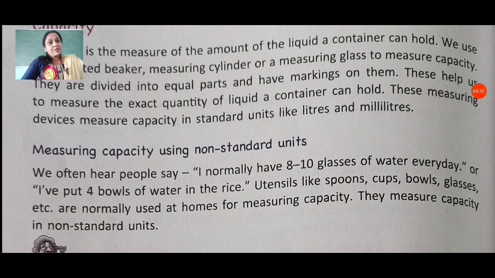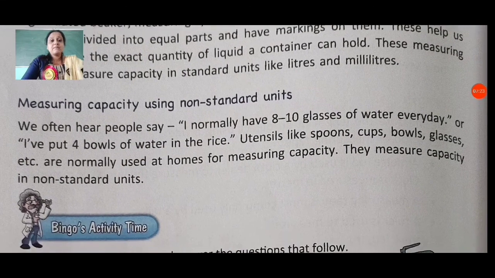For example, when your mother makes rice, she puts 2 or 3 glasses of water in the cooker to make rice. That means here the glass measures the quantity of the water. So it is a non-standard unit, because the standard units are liter and milliliter. But at our home we measure the capacity of liquid using some utensils. These are called non-standard units.